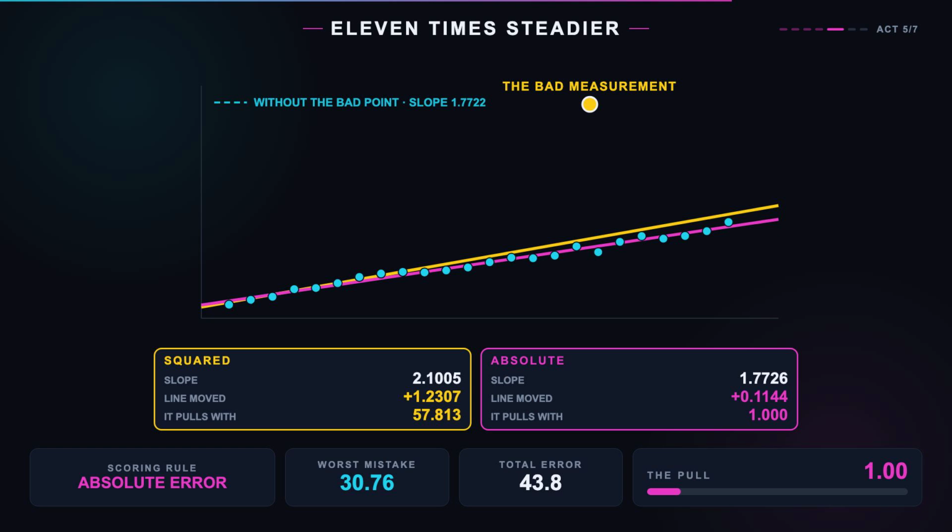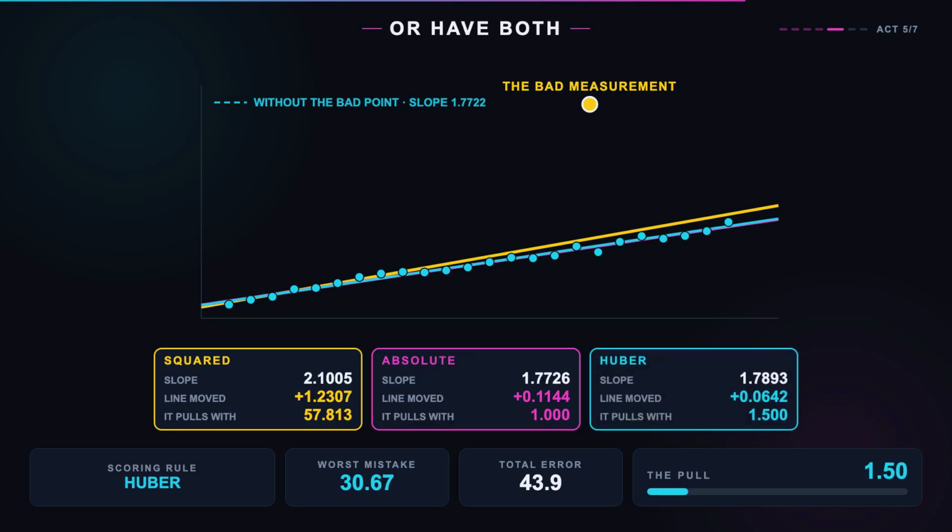Same 25 points. Slope 1.77. Take the bad measurement out, and the line shifts by 0.11 through the middle of the data. Nearly 11 times steadier than squared error against the identical bad point. And you can have both.